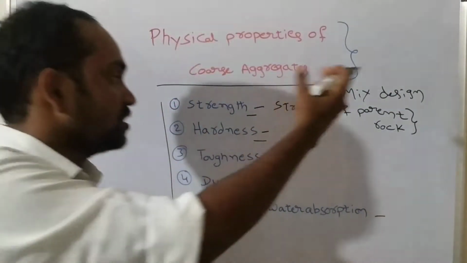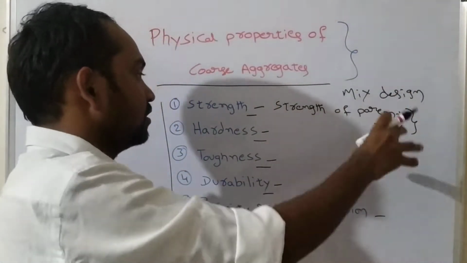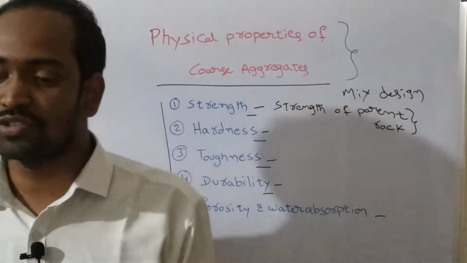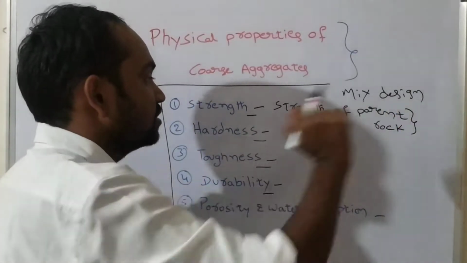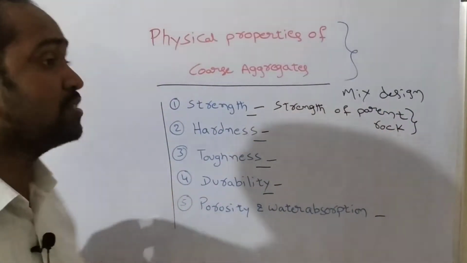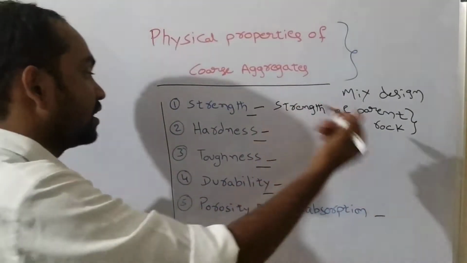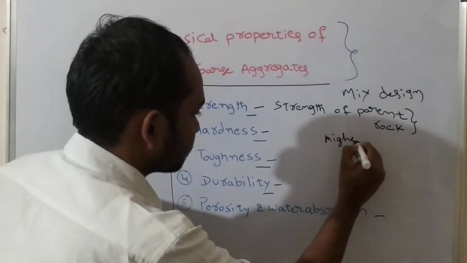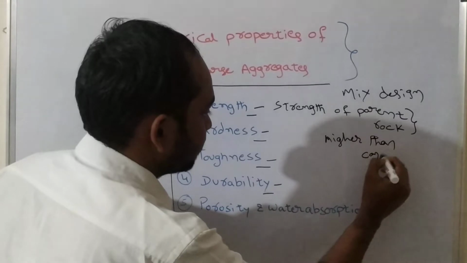Okay, now if the parent rock has good strength, the aggregate formed from the rock also will have good strength. So the strength of aggregate always depends upon the strength of parent rock, and sometimes the strength of aggregate may also be higher than the strength of concrete made by that aggregate.